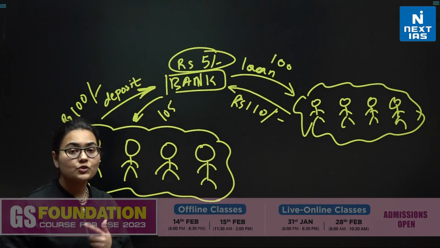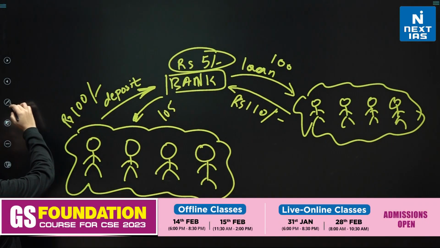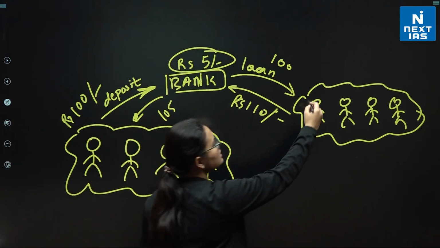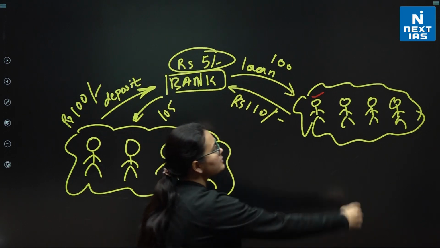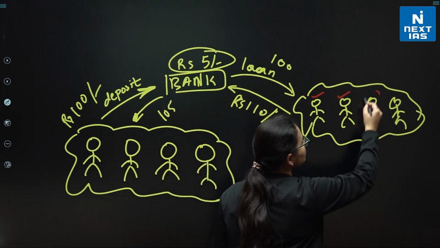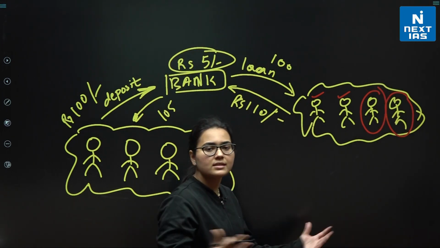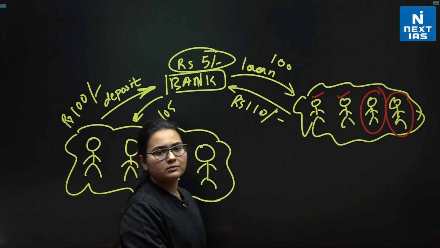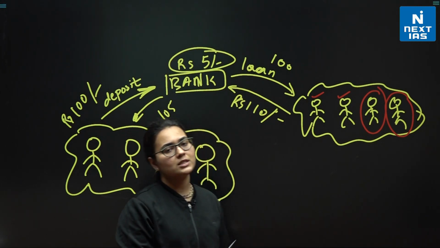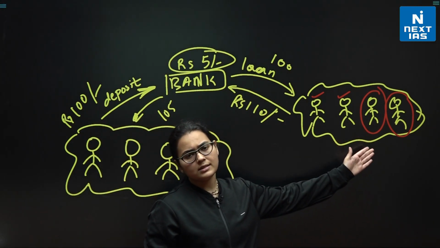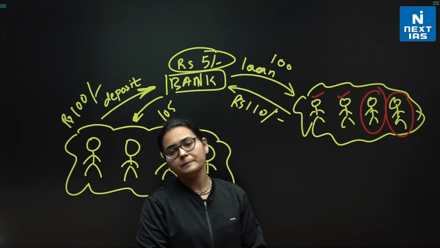Now, there is another situation coming in between. That's what you need to know. What if this person is paying back the loan, this person is paying back the loan, but this person is not paying back the loan, and says my business is completely facing a loss, the pandemic situation has affected it, there have been very unusual circumstances, and I cannot give back the loan?